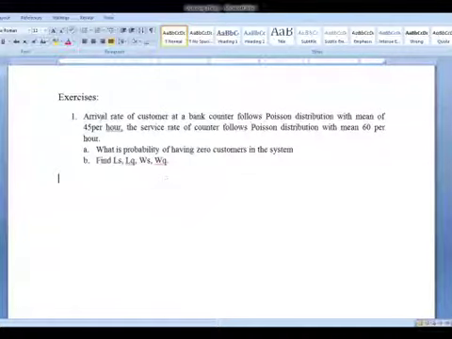Now here, when you read this question, what they have asked is there is a bank. Now how do customers arrive at a bank? How many customers arrive at a bank? So they have given you the arrival rate of customer at a bank. For an hour, 45 customers arrive. Now that is called as 45 customers per hour, and at that rate, that is called as arrival rate of the customer to the bank.